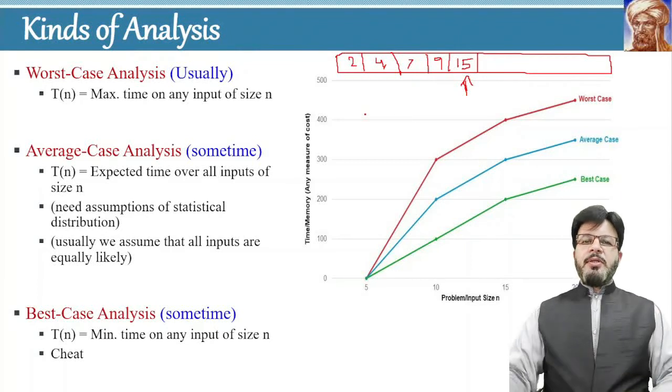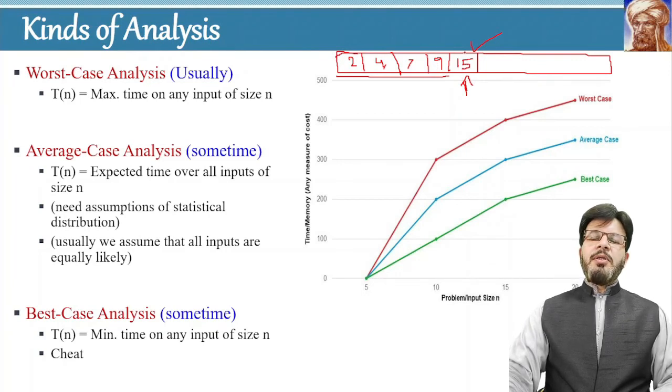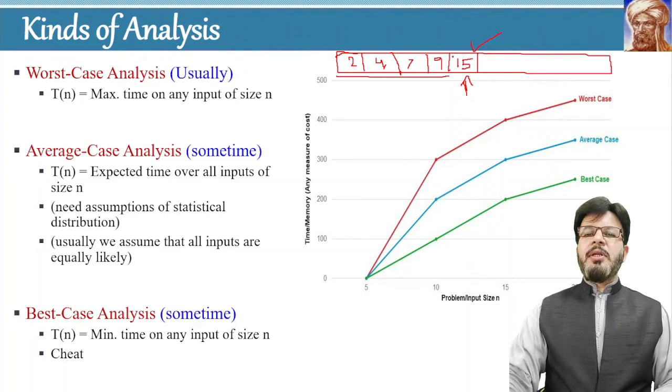And what is the best case? Let's consider this example for best case. Suppose that your list over here is sorted and now you have to insert the number 15. As this list is already sorted, when you compare 15 with 9, you will find that 15 is already greater than 9.